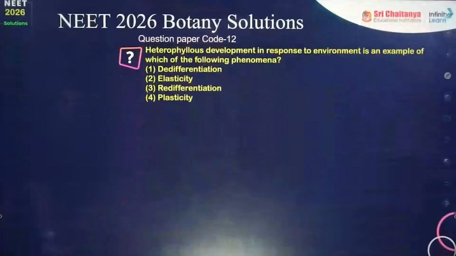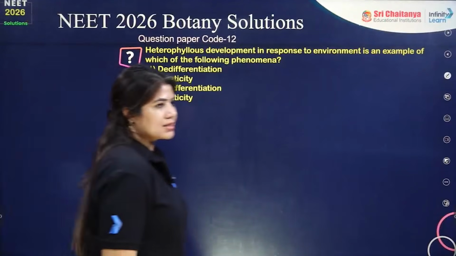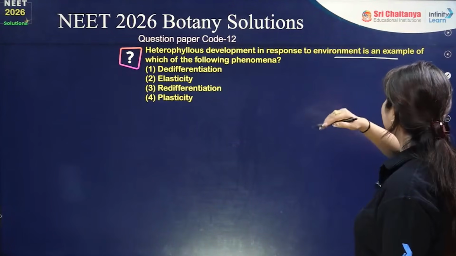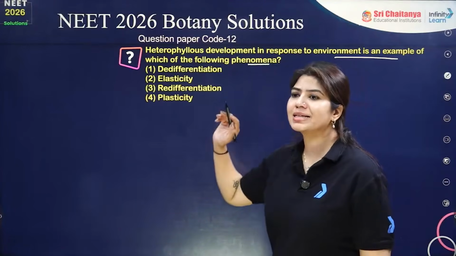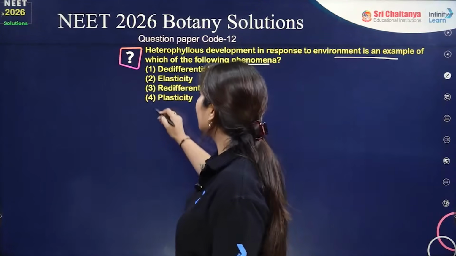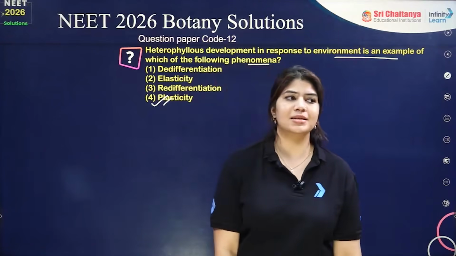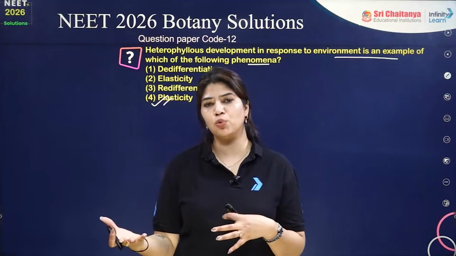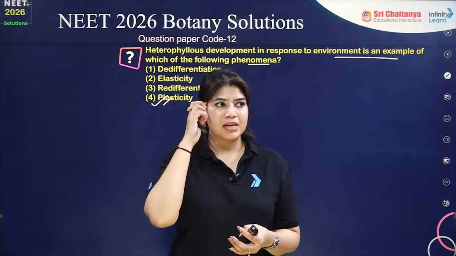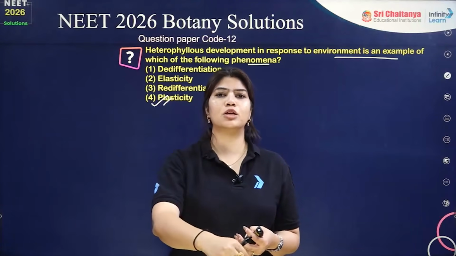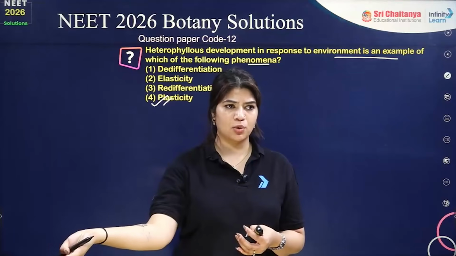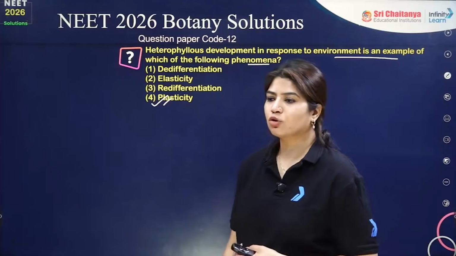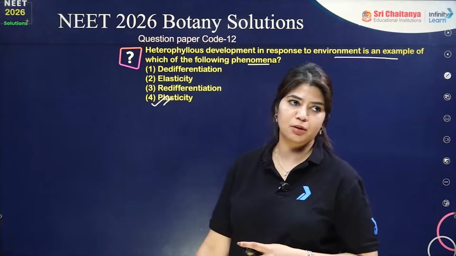Next question. Heterophylly is a commonly asked question. Heterophylly development in response to environment is an example of which of the following phenomena? It is a common example of plasticity. Heterophylly is the presence of different types of leaves. Based upon the shape, we have different types of leaves, and based upon what environmental stimulus they have, the end result will change. So answer has to be your option number 4, which is plasticity. Commonly asked question from your plant growth and development chapter.